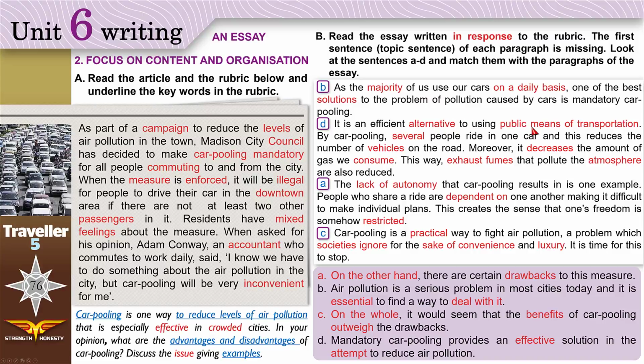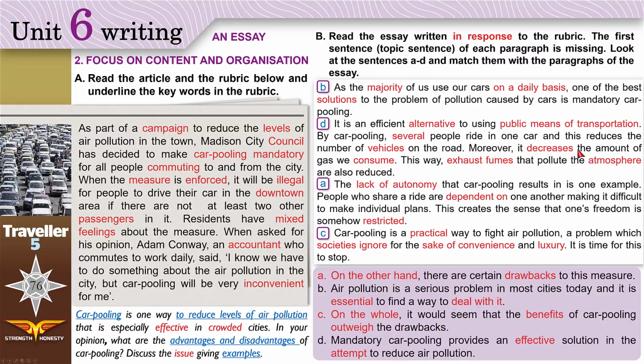Instead of using public means of transportation like buses or the underground, alternative way, instead of going on a bus, you can try carpooling. Several people, more than 2, 3, 4, 5 people, ride in one car, and this reduces the number of vehicles, the number of cars on the road.